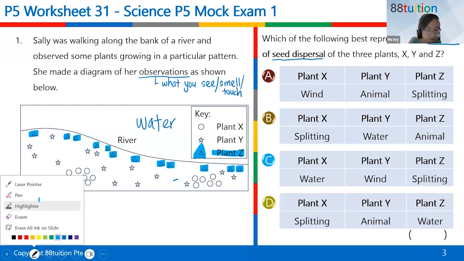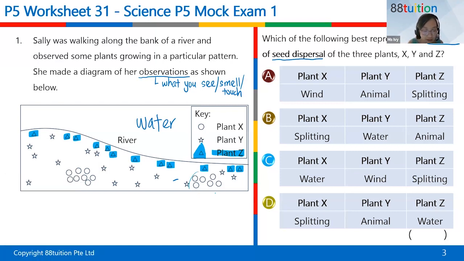But then how about this one? This one is also near to each other, even nearer. So you can't write the plants are near each other. It should be the plants are along the river. So you notice that the plants are all along the water.